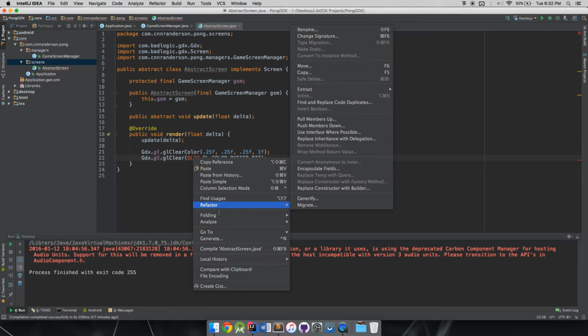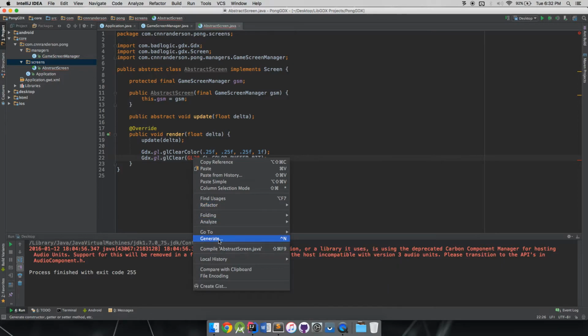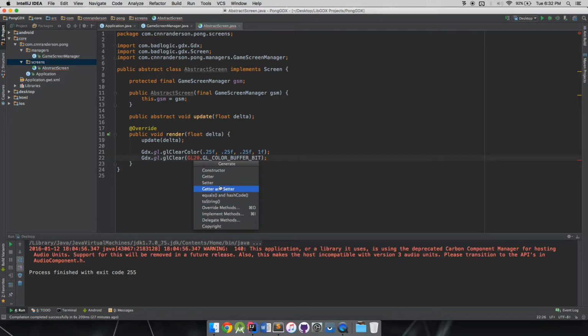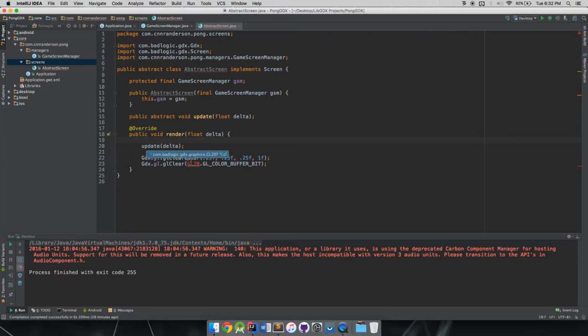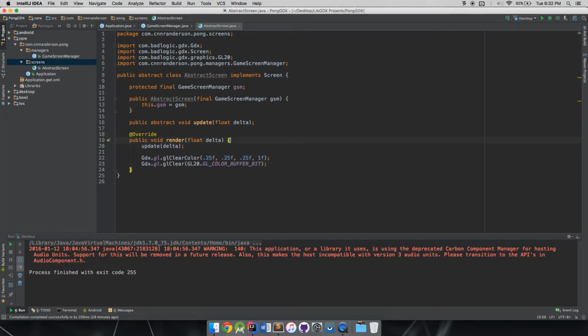You're able to generate the, okay, well, I guess it's not there. So yeah, just do the Alt Enter trick. And so with that, we have our special render method.